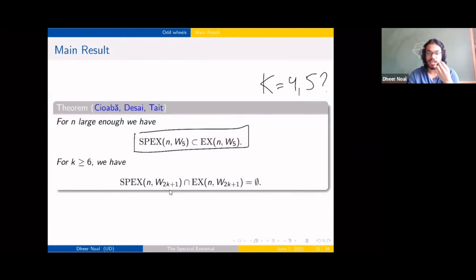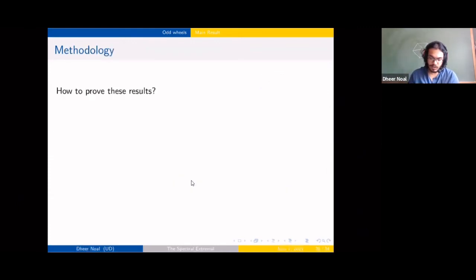We don't know what the spectral extremals are, and this is because one of our structure theorems didn't go through. All right. So how can we prove results like this?